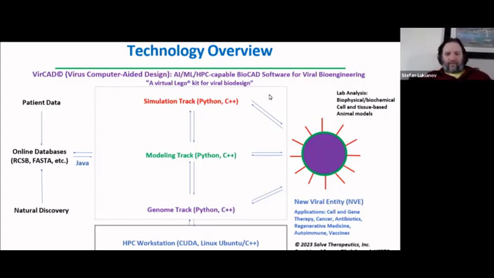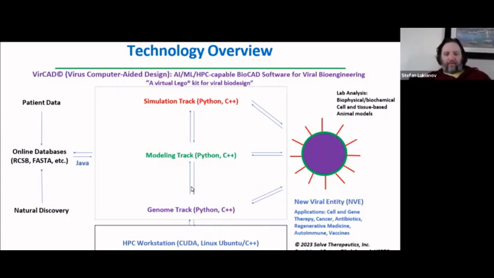This is VirCAD itself in the gray box, and these are the three design layers that I was mentioning. First, the genome editor, where you create the vector map, the modeling track, where you create the capsid morphology, and the simulation track, where you run the mechanistic simulation of your drug of interest. Again, this all runs on HPC workstations. It can be made cloud accessible, but the customer base tends to prefer on-prem solutions, being a bit more secretive.